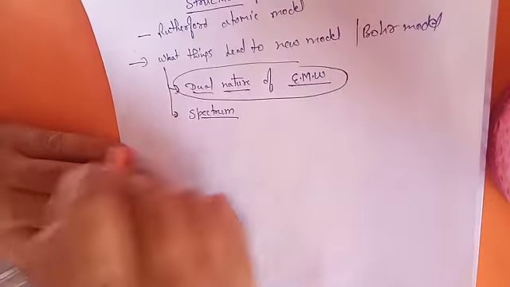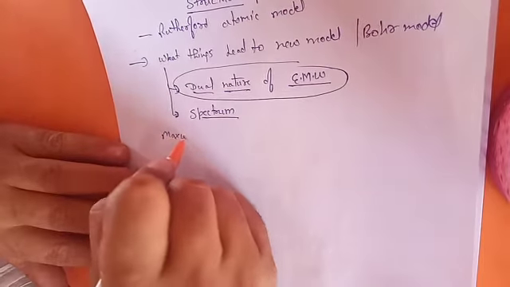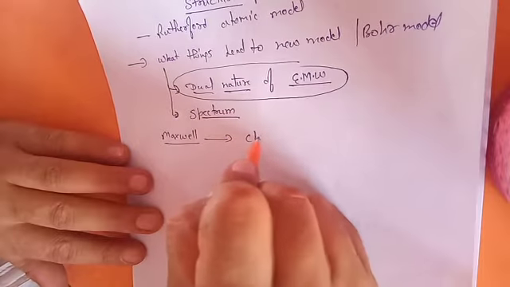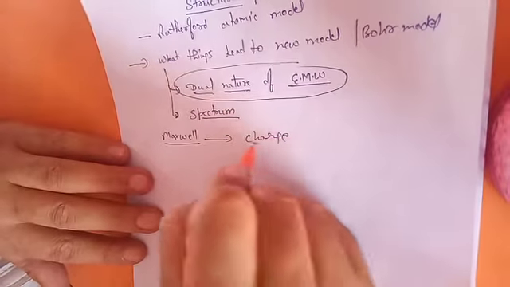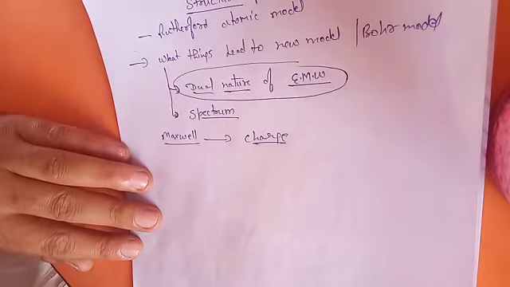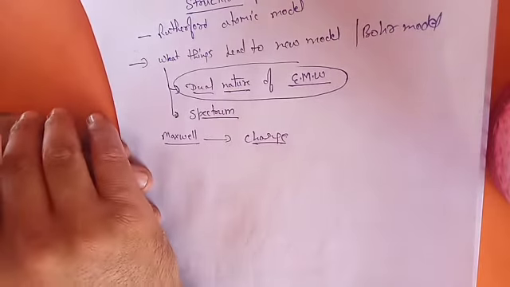This whole concept was developed by Maxwell. What he says is that we very well know till now that charge exists in the atoms, that is protons and electrons particularly.